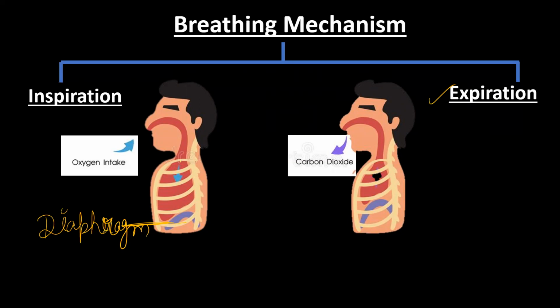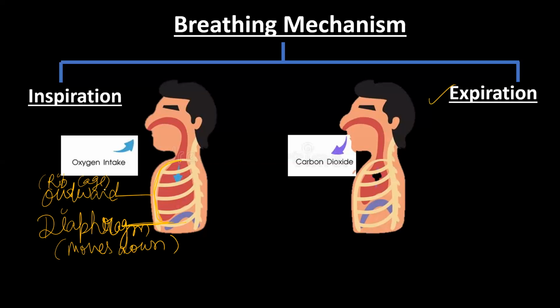During inspiration, the diaphragm moves downward and the rib cage moves outward, so the lungs increase in size and the maximum amount of oxygen can be accommodated.